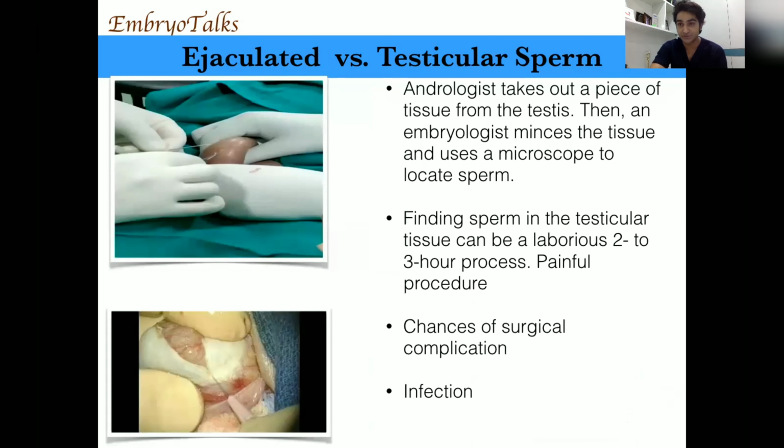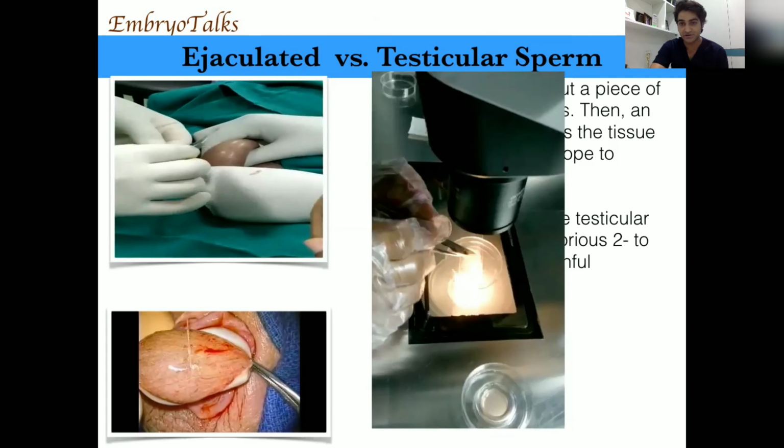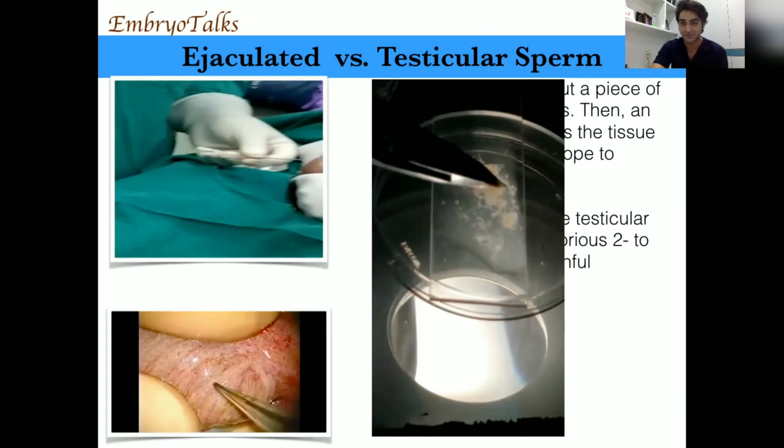Sperm extraction, it is difficult. It is painful. You poke the needle inside the testis. Sometimes you cut it and you don't stop there. You tear the testicular tissue and then finally you get the sperm.